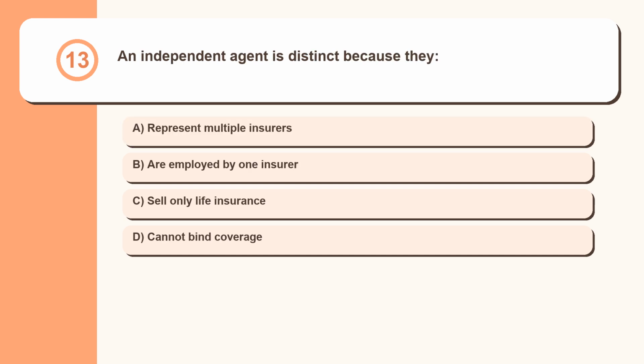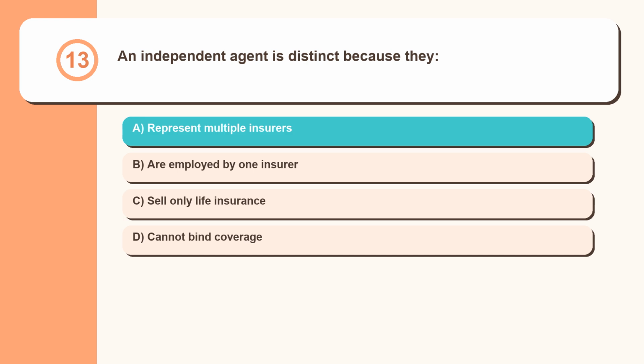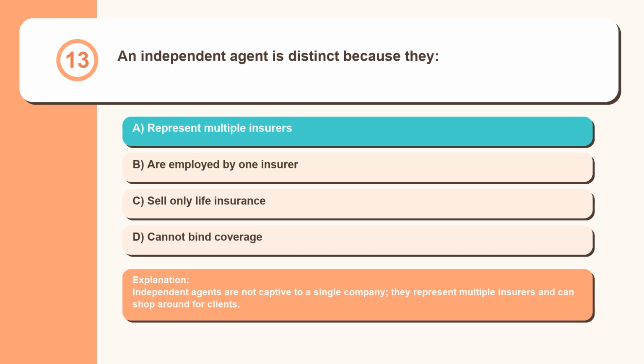Question 13. An independent agent is distinct because they: represent multiple insurers, are employed by one insurer, sell only life insurance, cannot bind coverage. Independent agents are not captive to a single company; they represent multiple insurers and can shop around for clients.